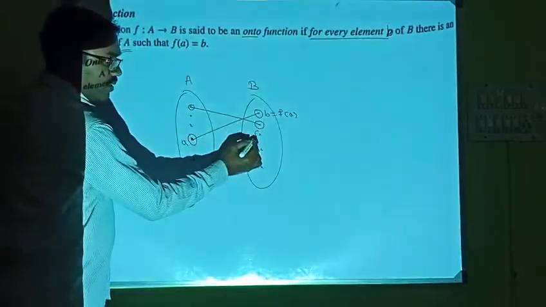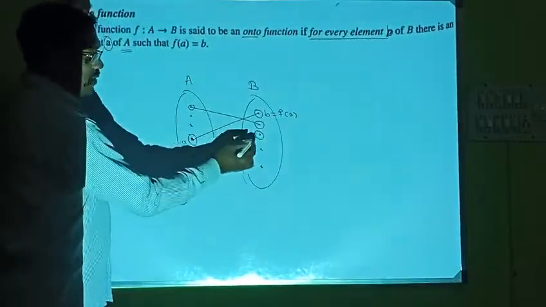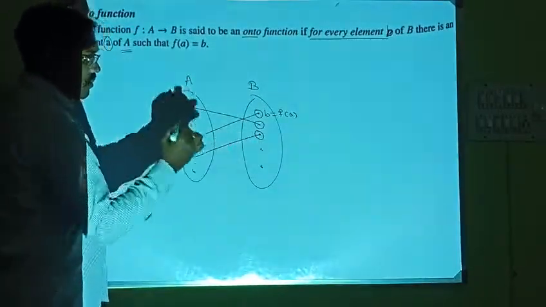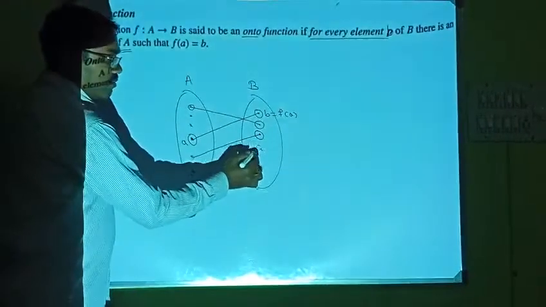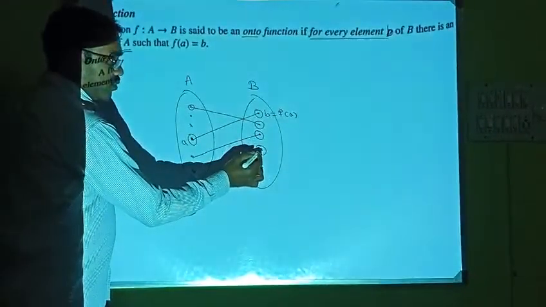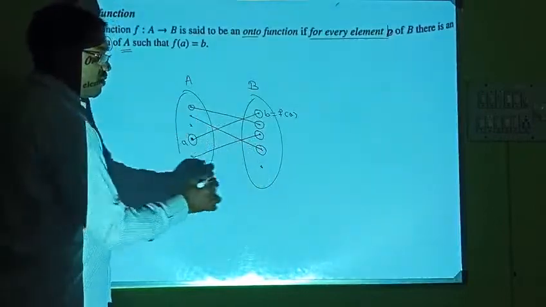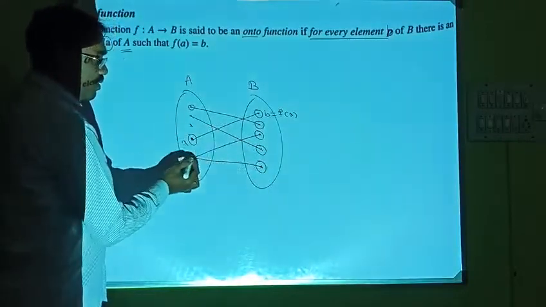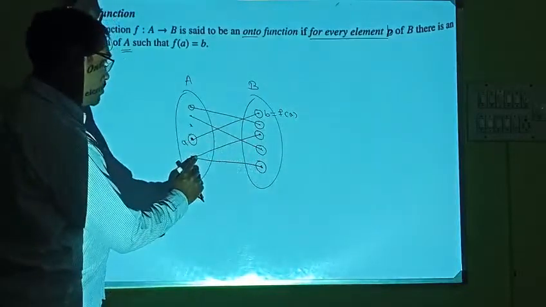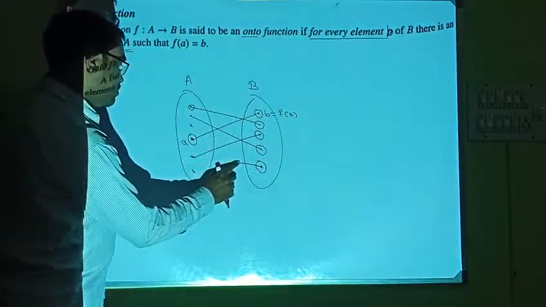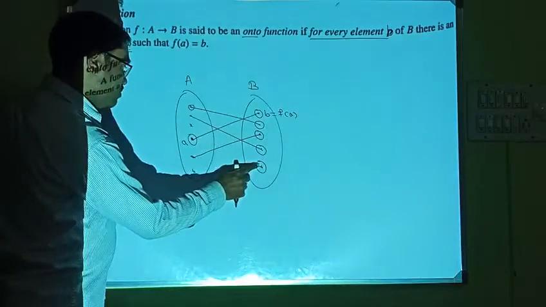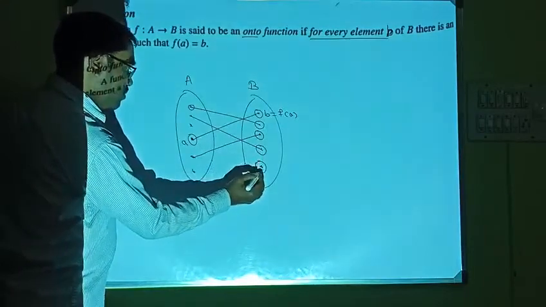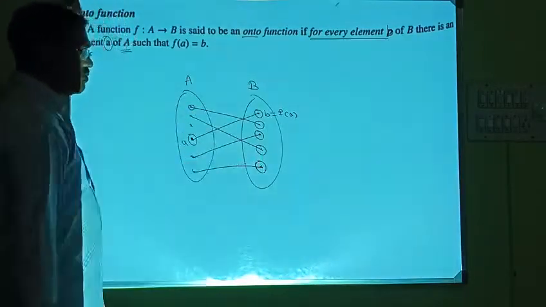Again, for this element you can find one more element, and for this one, and for this one.